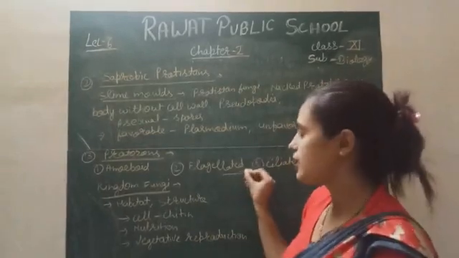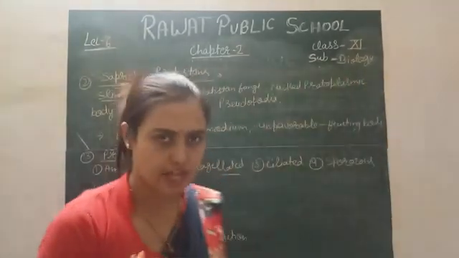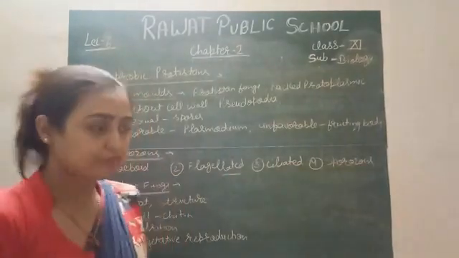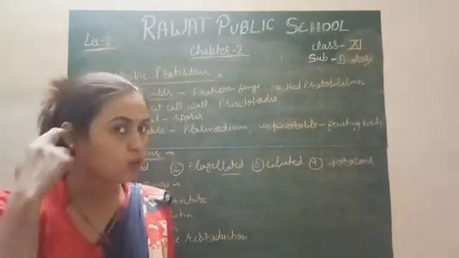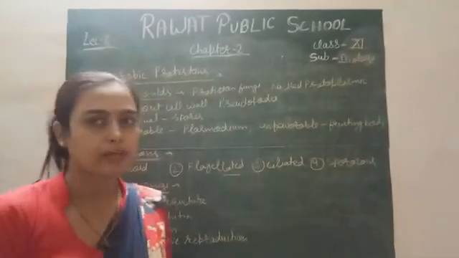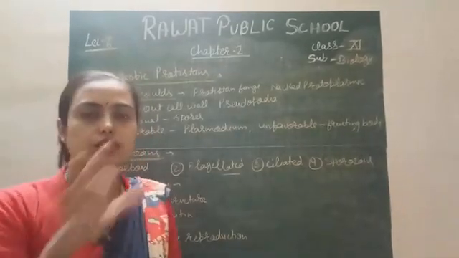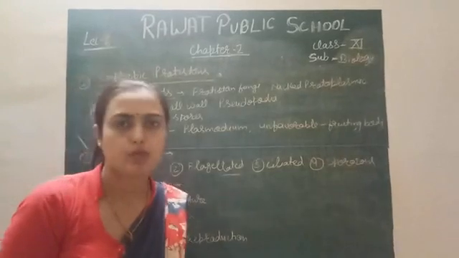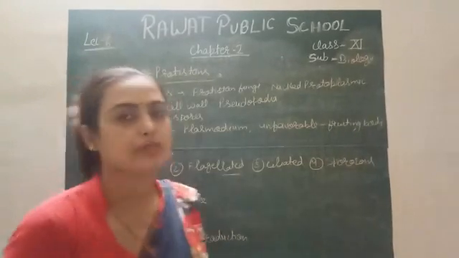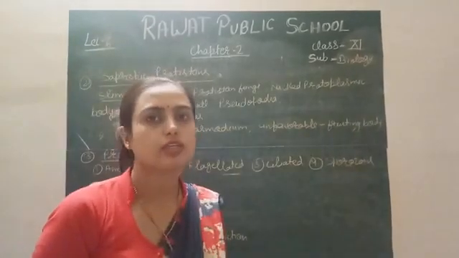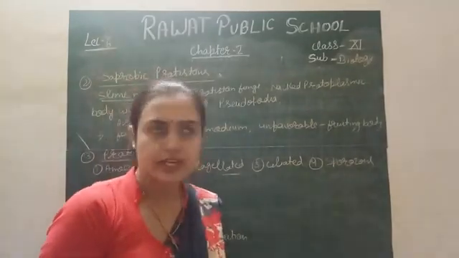Next is the flagellated. These animals have flagella, and locomotion takes place through the flagella. They are also parasitic in nature. Ciliated means cilia are present over the entire body surface, for example the paramecium, and they survive on food from the predators.